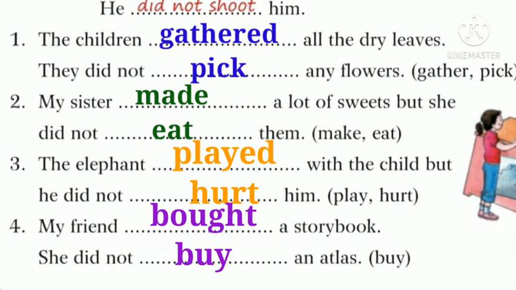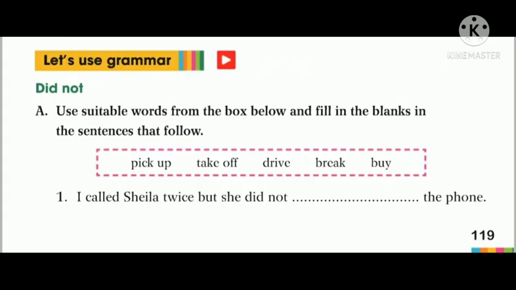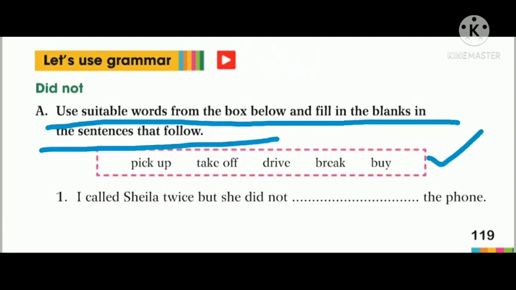Now let's do the next exercise, which is given on page number 119. On page number 119, you have one more grammatical portion that is going to future time, that I will explain in the next video. So here in this particular video, I'm going to deal with only did not. Okay, so let's look at page number 119. Let's read the instructions first. Use suitable words from the box below and fill in the blanks in the sentences that follow.